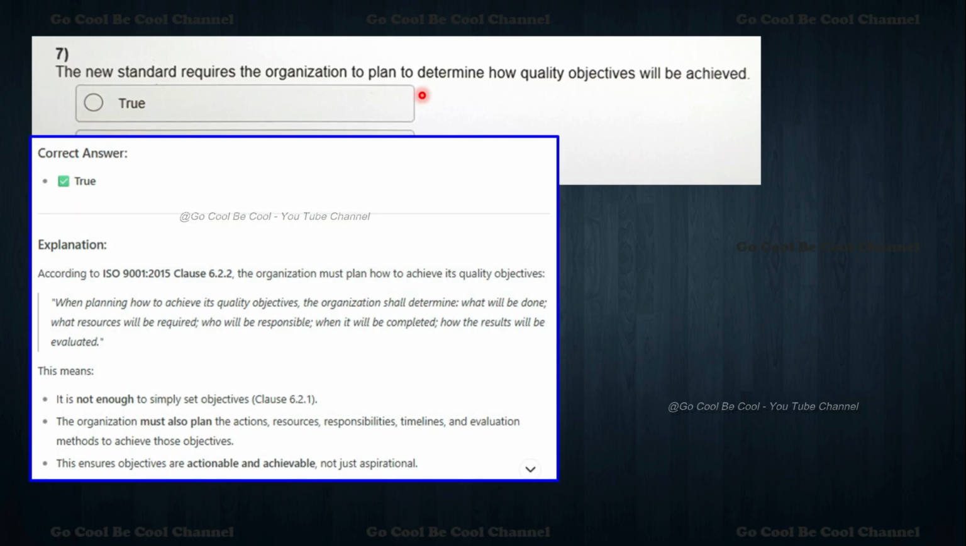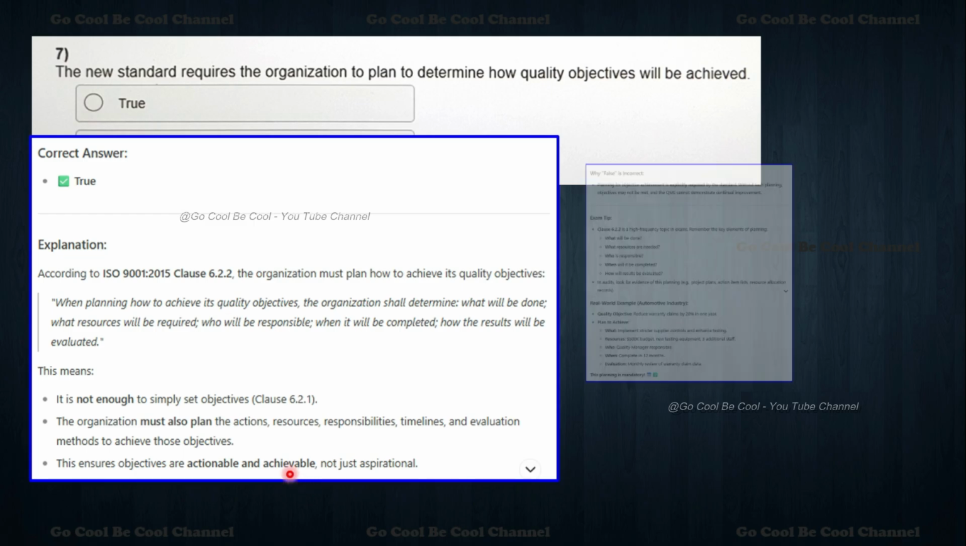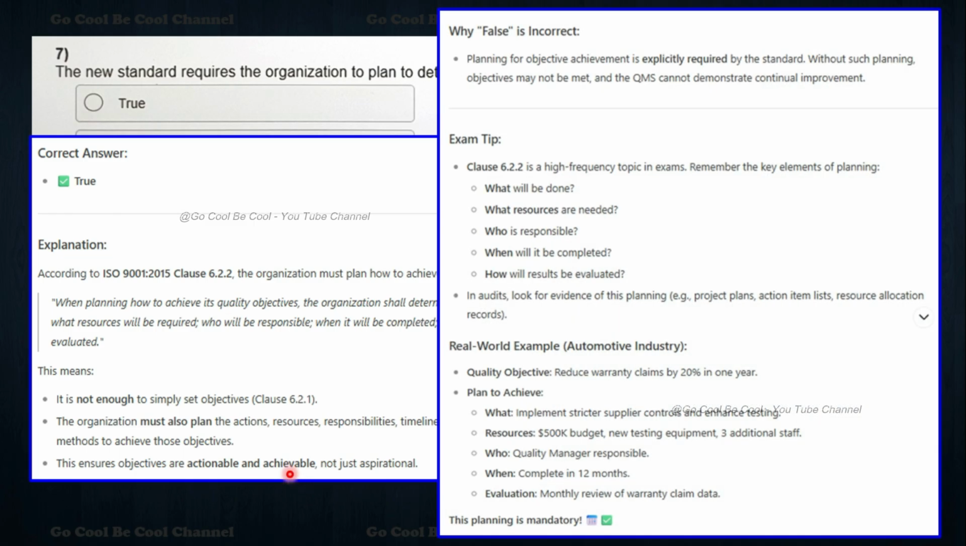The explanation is 6.2.2, the organization must plan how to achieve its quality objectives. When planning how to achieve its quality objectives, the organization shall determine what will be done, what resources will be required, who will be responsible, when it will be completed, and how the results will be evaluated. So this means it is not enough to simply set objectives. We must also plan them to be actionable and achievable. Why false is incorrect? Planning for objectives achievement is explicitly required by the standard. Without such planning, we cannot proceed further.